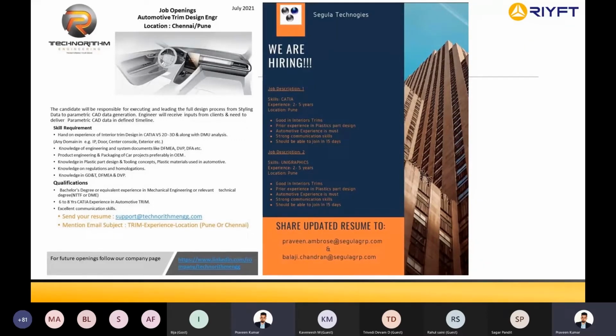The software you want to focus on depends entirely on your target company. For example, if you want to get into the automotive field, learning SolidWorks is not going to help you because in the automotive field we use either CATIA or Creo. Again, that depends on what company you're targeting.